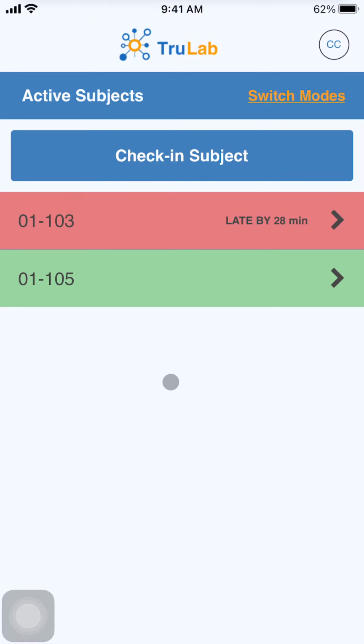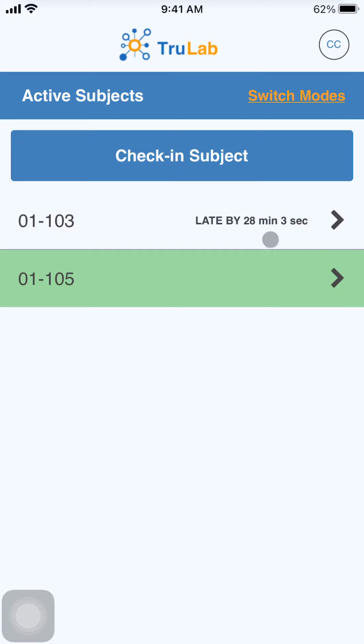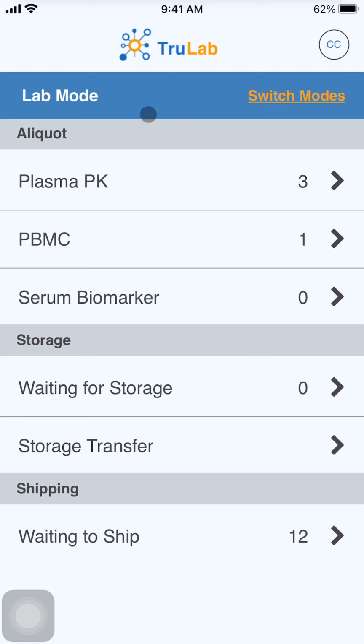Now we're going to move into lab mode within the TrueLab app. We can go up here to the top where it says switch modes and select this button. Now we're in lab mode. And this will be when we move into the sample processing section of the app. So you can imagine if you've already collected the initial plasma PK sample, now you've moved down to the lab to do the processing. So here we have 3 main sections within lab mode, which are aliquot, storage, and shipping. These sections represent the 3 main tasks that you'll be doing in lab mode.